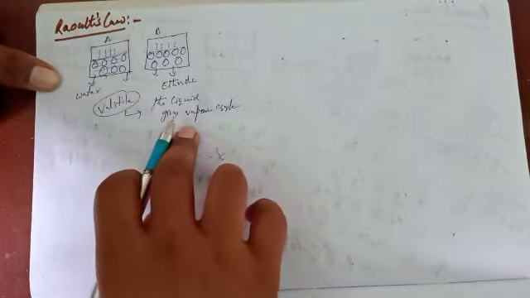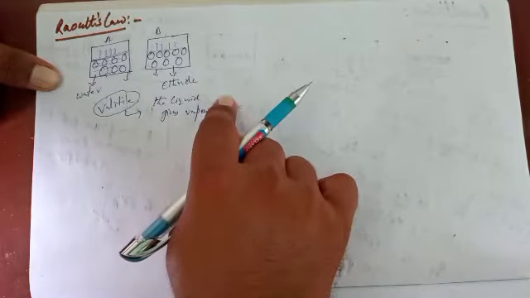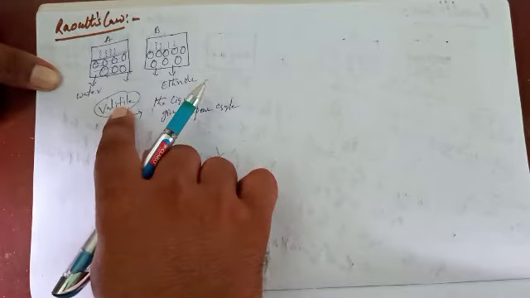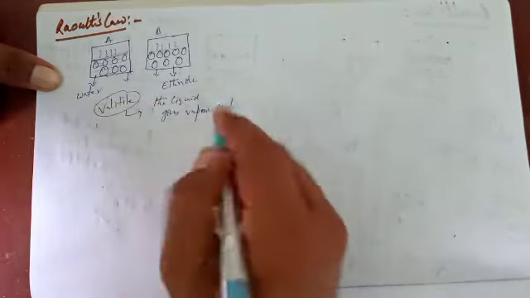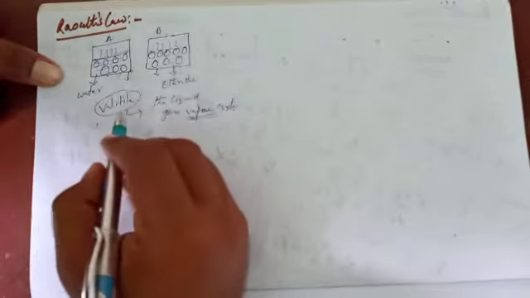The liquid gives vapor easily, that is volatile. In case the liquid does not give vapor easily, that is non-volatile. These two liquids are volatile liquids.